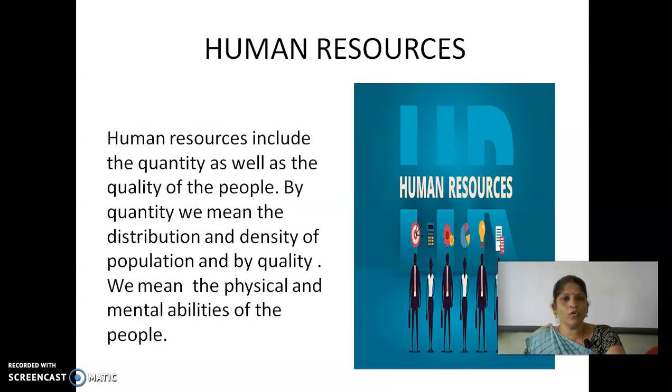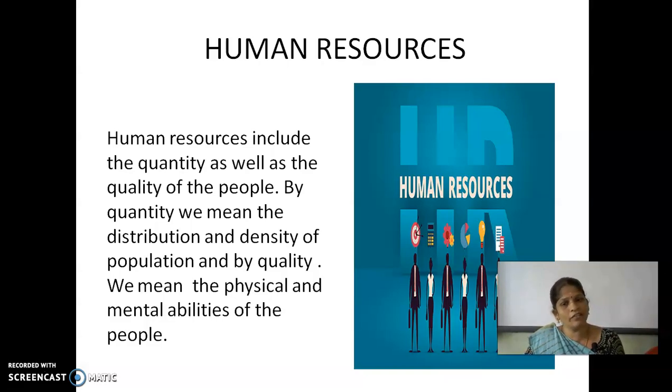Then at last, human resources. Listen, children, natural things are only available; when they start to be used by humans, they get the name resources. Here we are saying that humans themselves are a resource. Human resources include the quantity as well as the quality of the people.